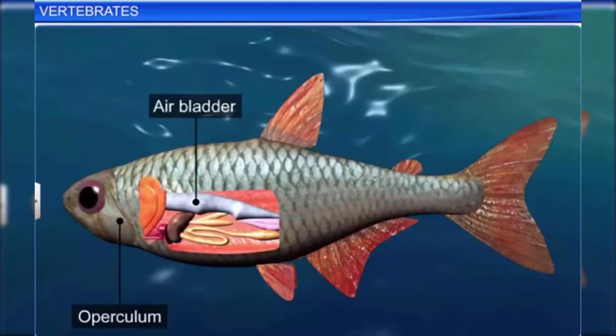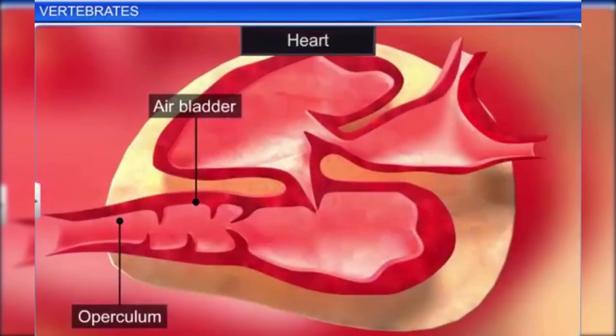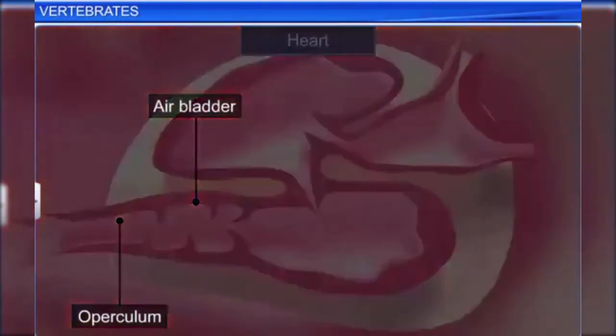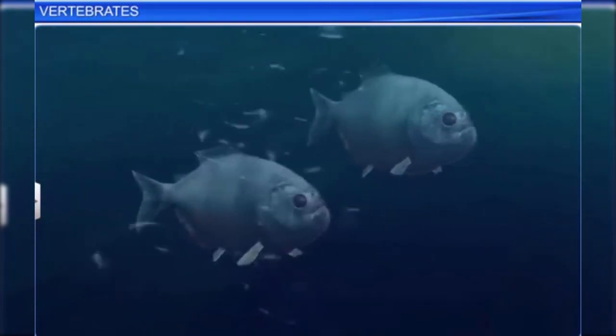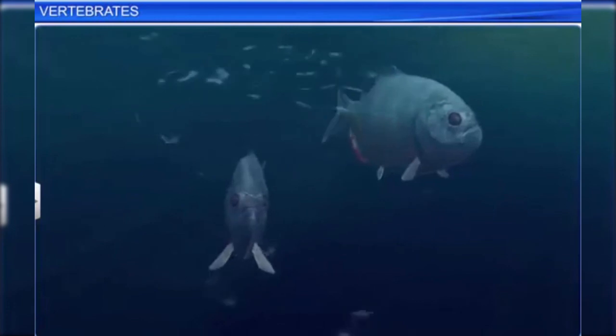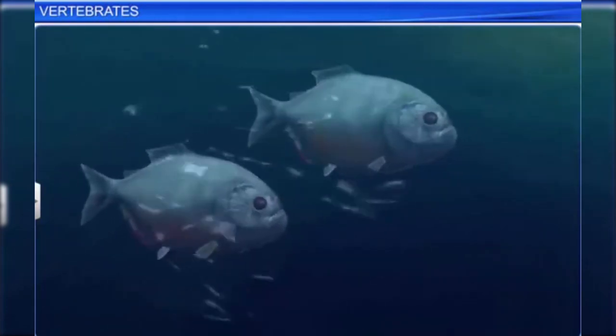They too are cold-blooded and have a 2-chambered heart. Osteichthyes are dioecious, and fertilization is usually external. They are largely oviparous and exhibit direct development.